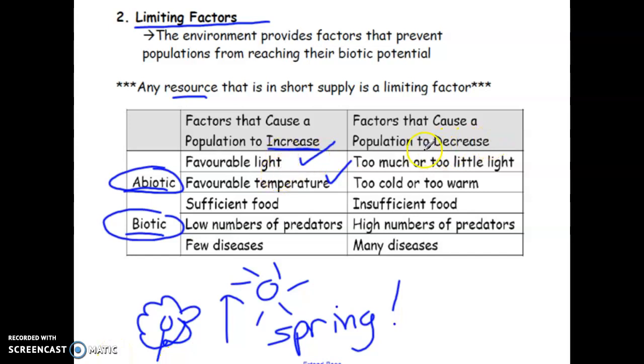Now, if it was going to decrease the population, maybe there is too much sunlight, right, where it's drying out the plants. Maybe there's not enough sunlight and it can't do photosynthesis. Or maybe it's too hot or too cold, like it's not a favorable temperature. So the factor is light and temperature, but it can cause something to go well, like an increase in the population, or it can cause something to go poorly, like a decrease in the population if it's not in the proper ranges, right?